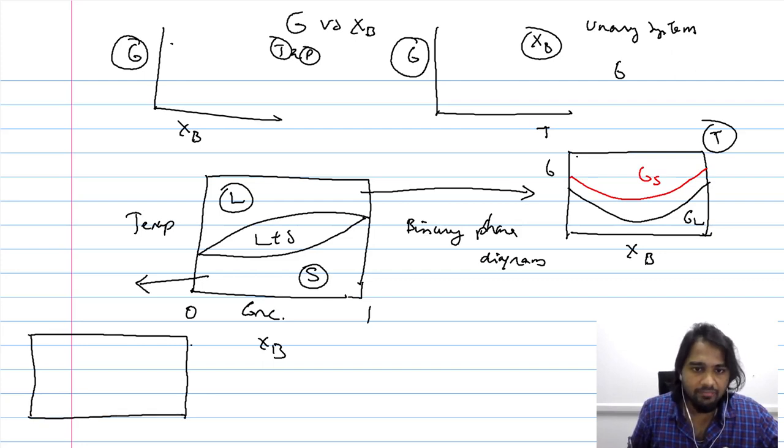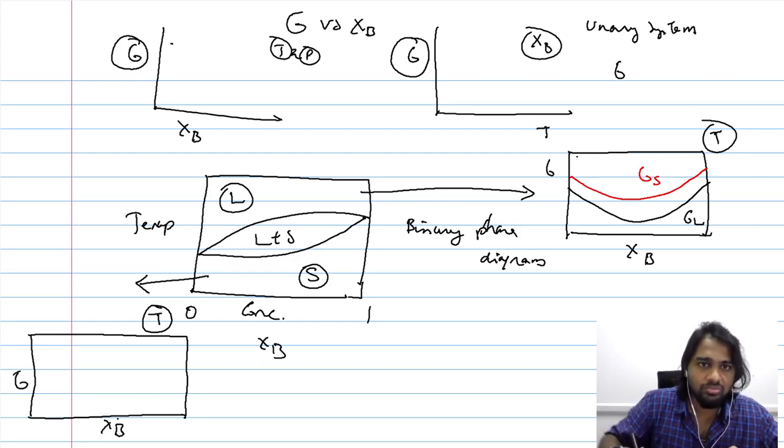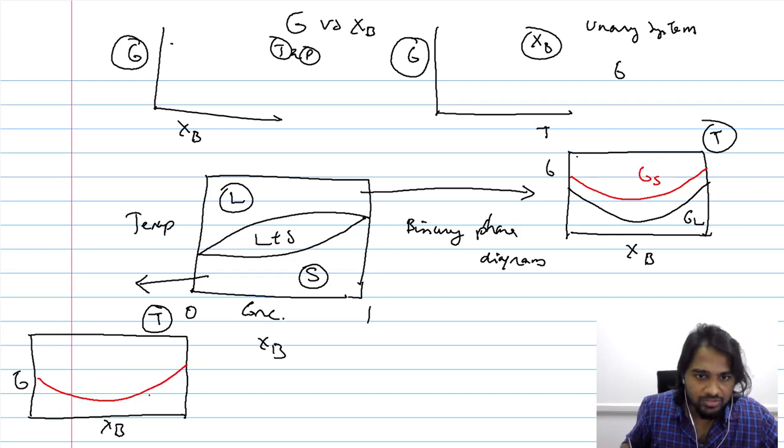So what we now have is, we are considering a temperature wherein only the solid is stable. So its corresponding change in the Gibbs free energy with respect to the composition would look something like this. Here, since the solid is stable, the Gibbs free energy of the solid will be much less than the Gibbs free energy of the liquid.